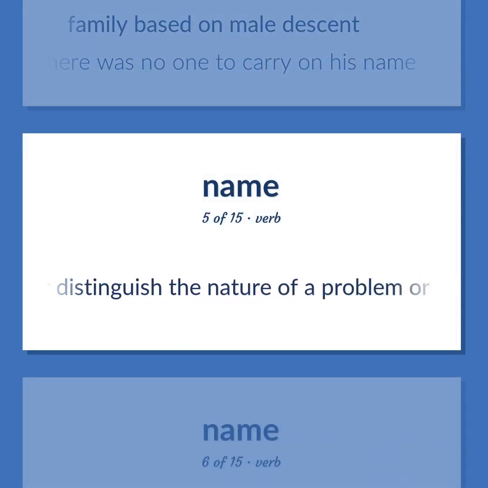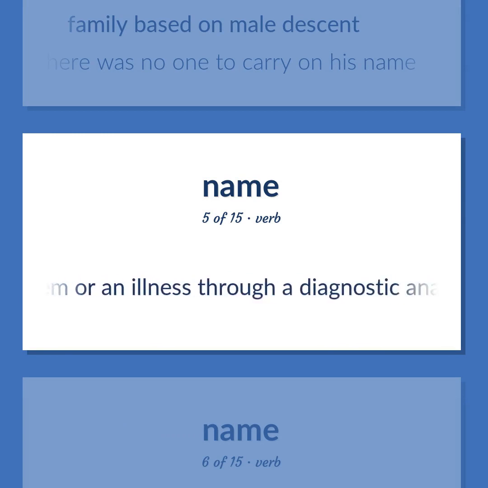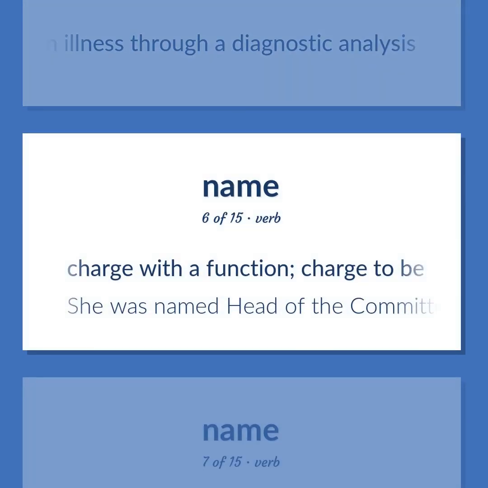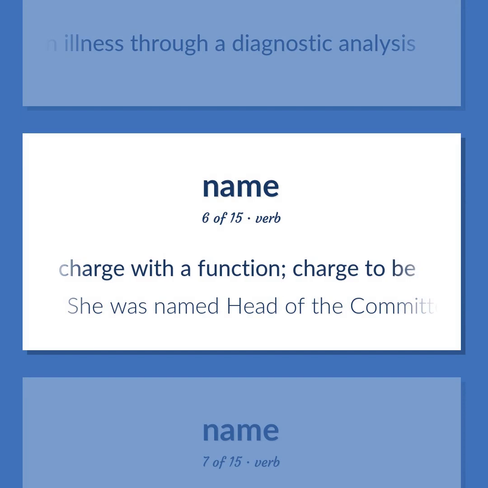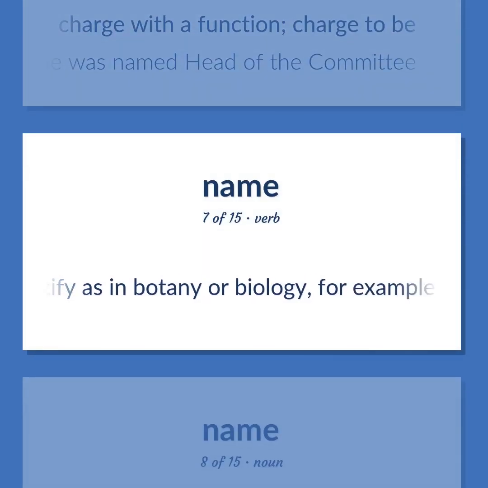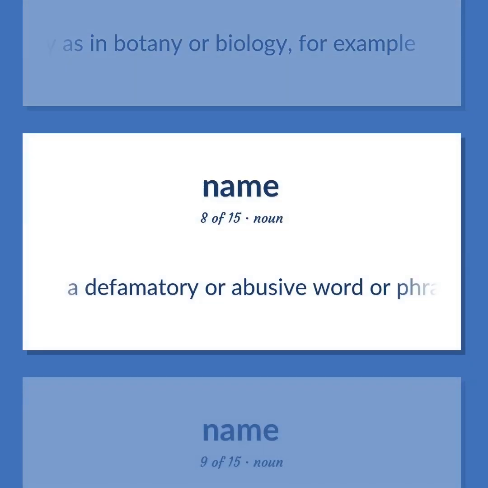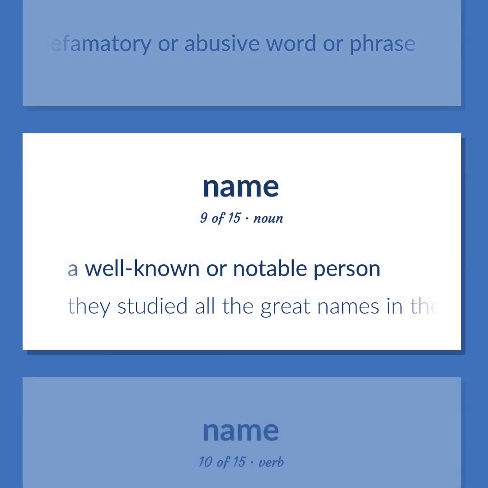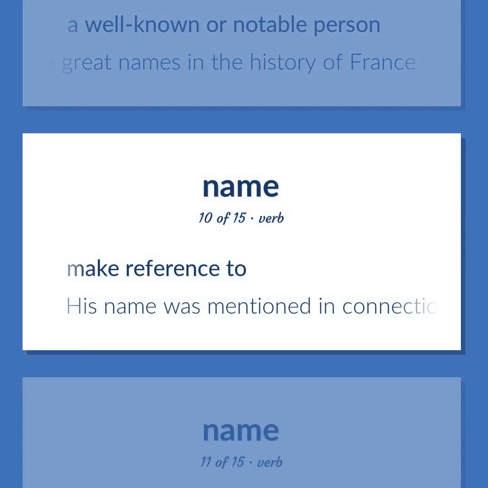Determine or distinguish the nature of a problem or an illness through a diagnostic analysis. Charge with a function. Charge to be. She was named head of the committee. Identify as in botany or biology, for example. A defamatory or abusive word or phrase. A well-known or notable person. They studied all the great names in the history of France. Make reference to. His name was mentioned in connection with the invention.